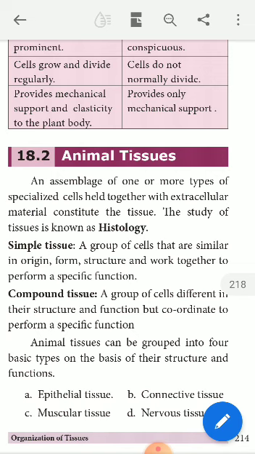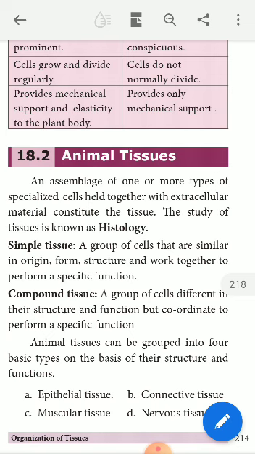Next, how are the other type of tissues different from the simple tissue? They are called compound tissue. Compound tissues are also a group of cells, different in their structure and function but coordinating to perform a specific function.